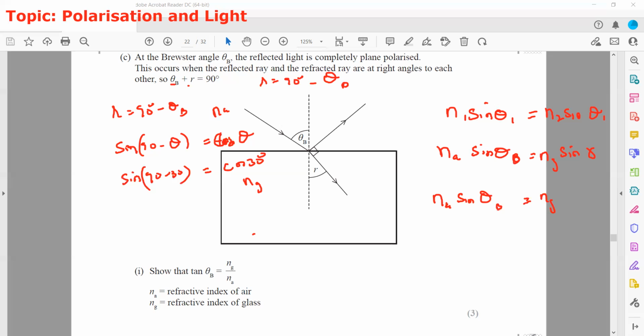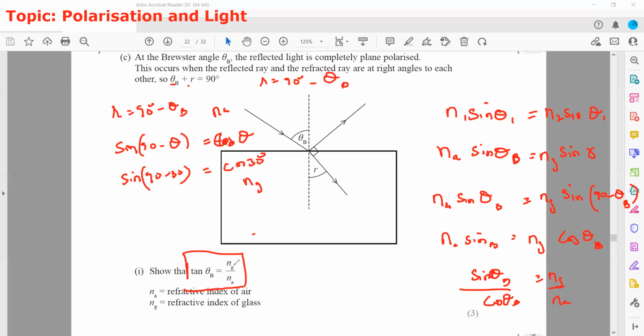So this will be n g and then sin 90 minus theta B, because r is equal to 90 minus theta B. And sin 90 minus theta B is equal to cos theta B, and when we simplify, n a sin theta B divided by cos theta B is equal to n g divided by n a. Sin theta B divided by cos theta B is tan theta B. So tan theta B is equal to n g divided by n a.